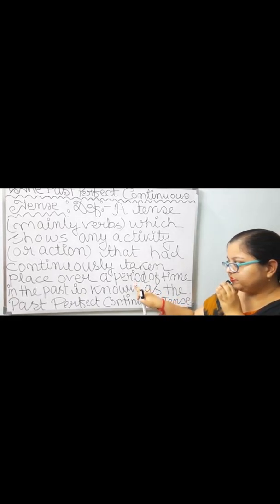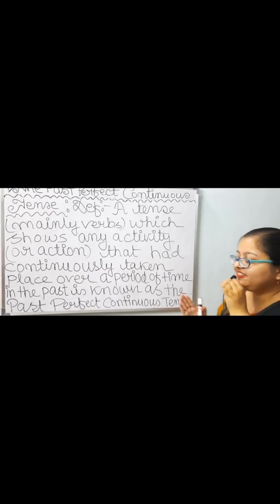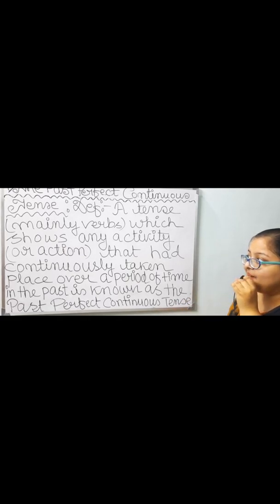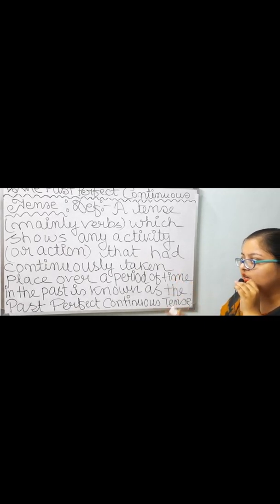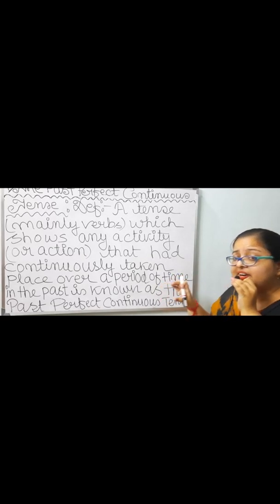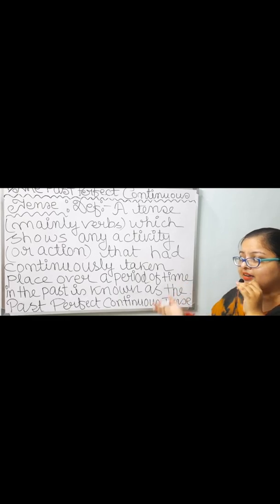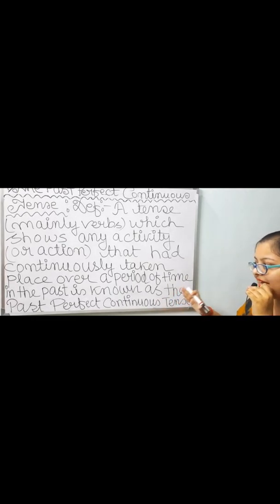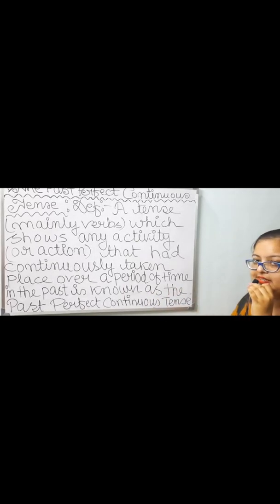So anything means specifically any activity that had been performed, that had taken place continuously over a period of time in the past. So a tense showing this is known as the past perfect continuous tense.